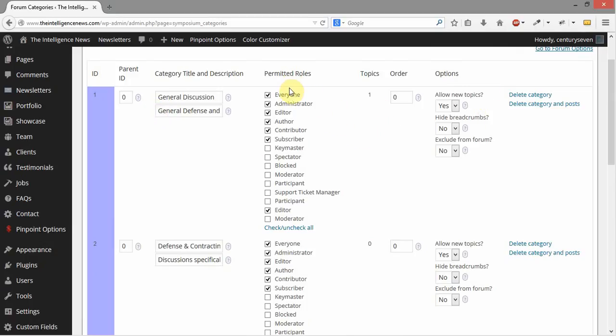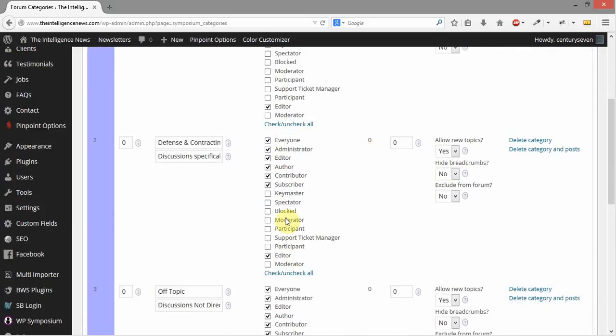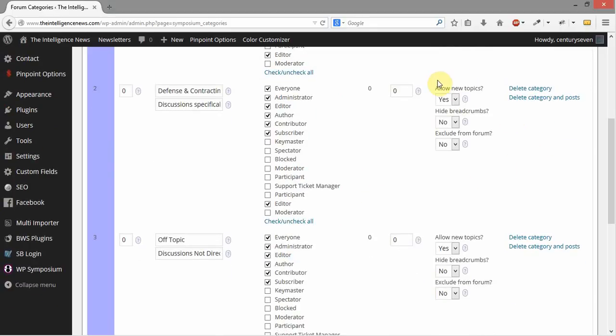One of these is going to be the permitted roles, and you're going to want to mimic all of these. You're going to want to have editor and then all of these selected. If any of these are missing, be sure to go ahead and select them. It has to be editor down here is the only one, and then up here just the first 6 all the way down to subscriber. But please be sure to have subscriber checked. If not, subscribers will not be able to access that forum. So over here, it will say whether it wants you to allow new topics or not.